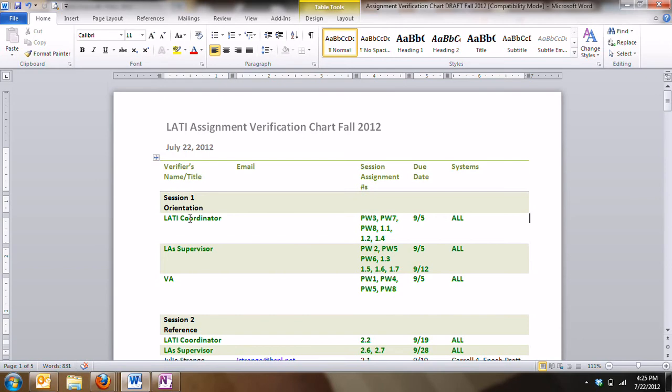And if it says it's verified here, as you can see under session 1 VA, that's me, the virtual assistant. That just means I'm verifying your attendance at either a face-to-face session or for one of the online calls. And I'll take care of that. There's nothing that you need to do there either.